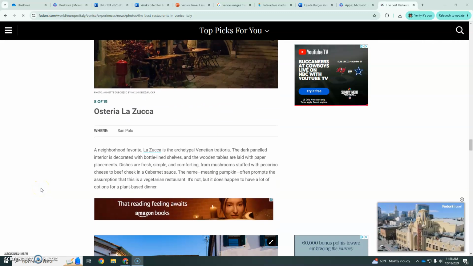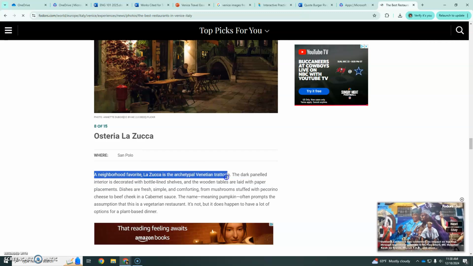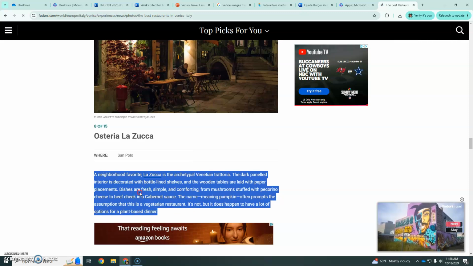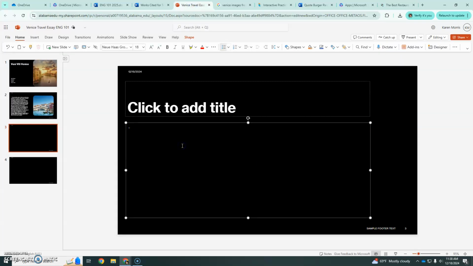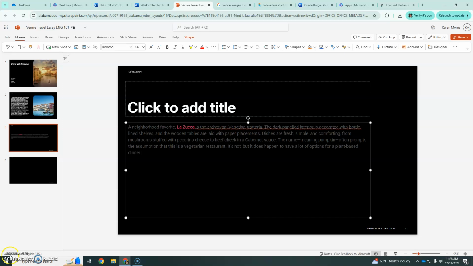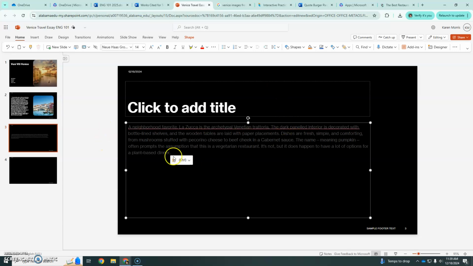All right, so I've scrolled through the article and come upon this one. I like it because it says it's an archetypal Venetian trattoria. And so I'm going to copy this content and paste it to my slide and see how I might work it into a paragraph. Now, when I copied and pasted, it kept this hyperlink, and I don't want that. So how do I prevent that? I can hit Control Shift V to paste, and it should take out anything strange. I think it's got this squiggly line because of some of the grammar.